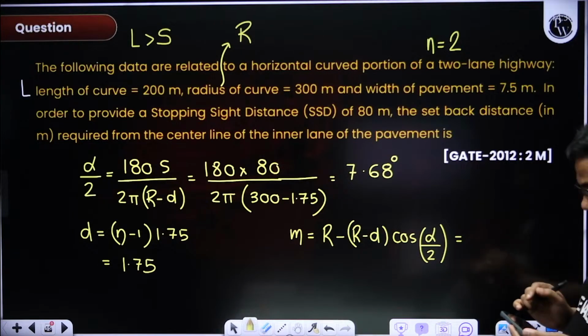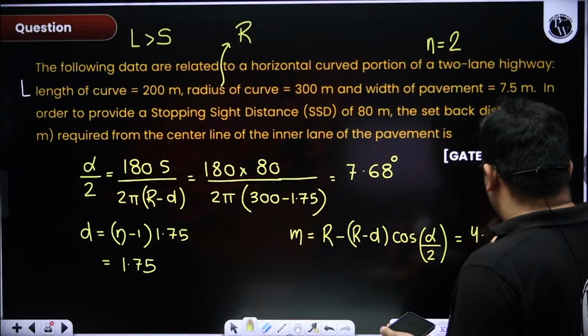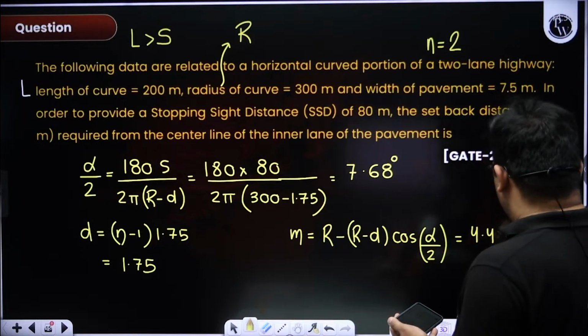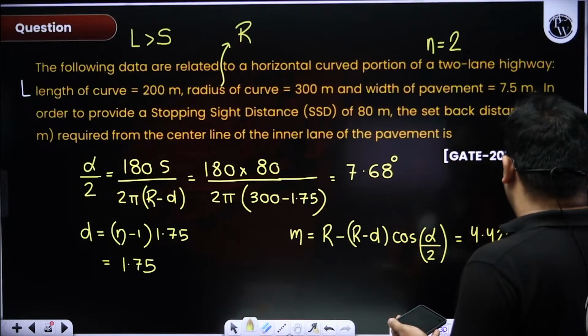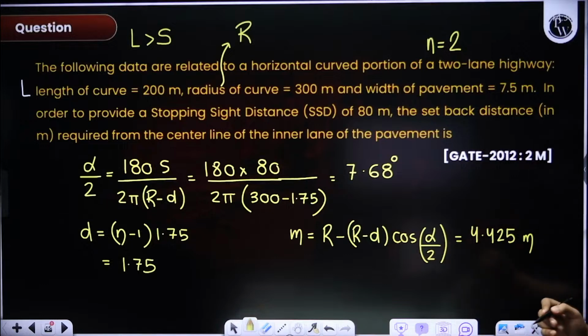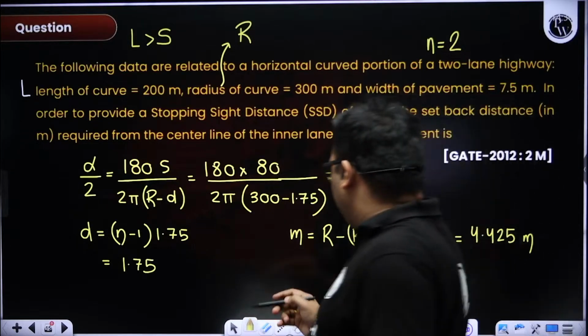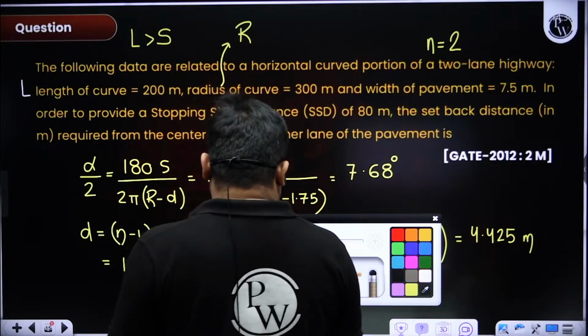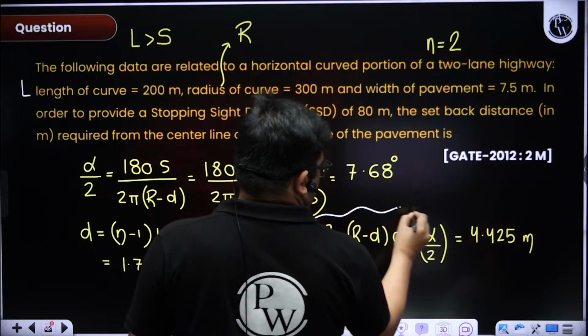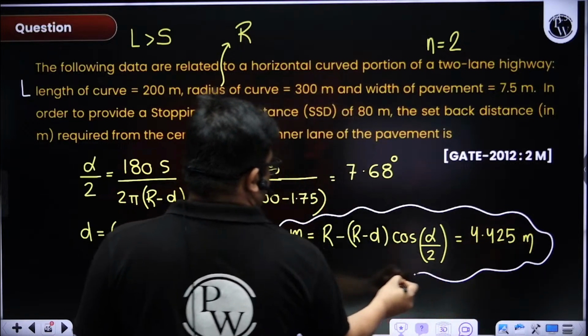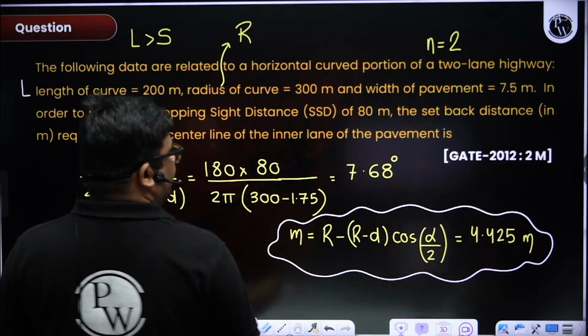You will be getting 4.425 meter, right? Yeah, 4.425 meter. Now see, the formula which we get gives the distance from the center line of the road.